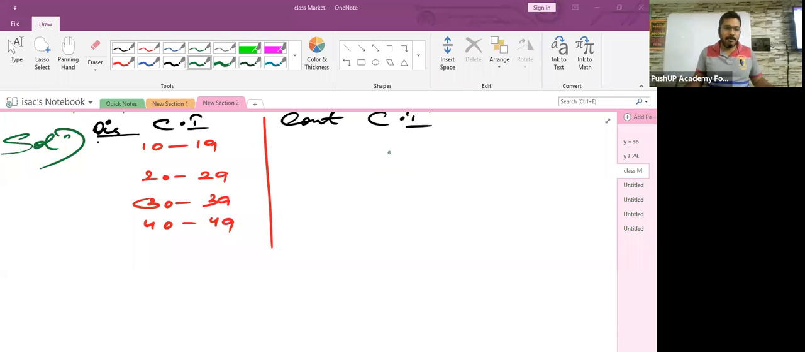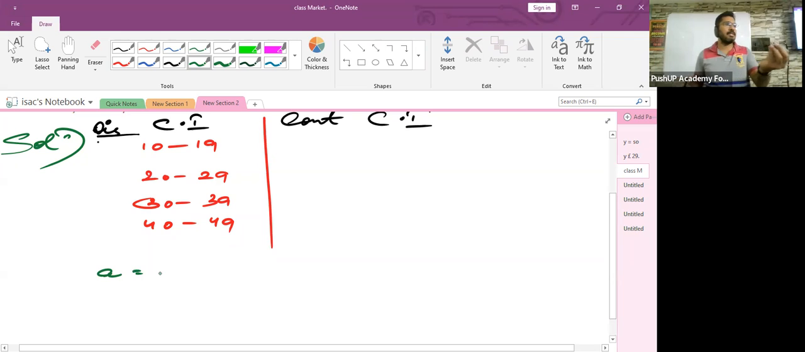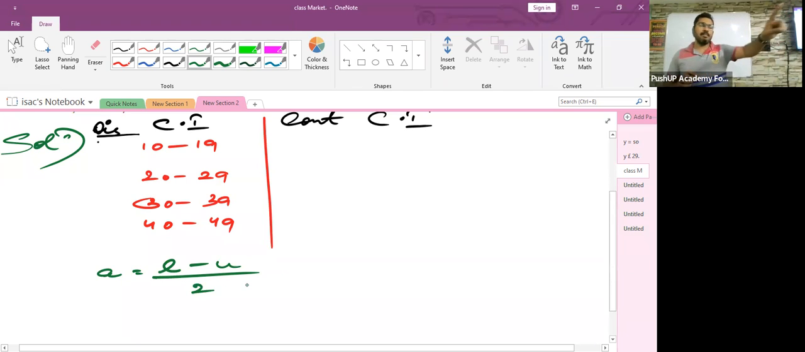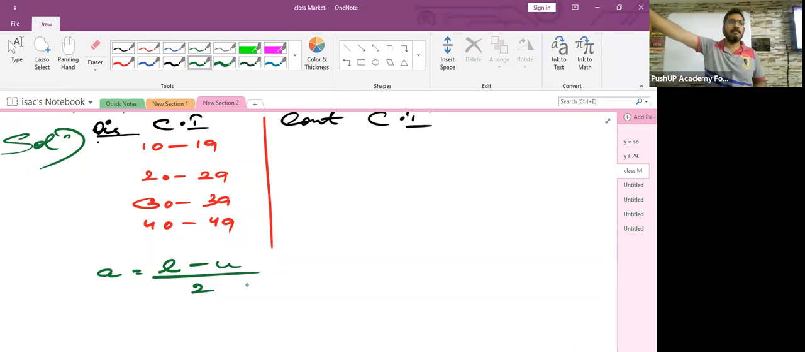Children, we have to use the concept of adjustment factor, which is represented with a small letter a. The adjustment factor is found by the lower limit of the second class interval minus the upper limit of the first class interval, divided by 2. Please make a note of this. In the next class, if I ask you this and you are not able to answer, please get out of my class. L minus U divided by 2.